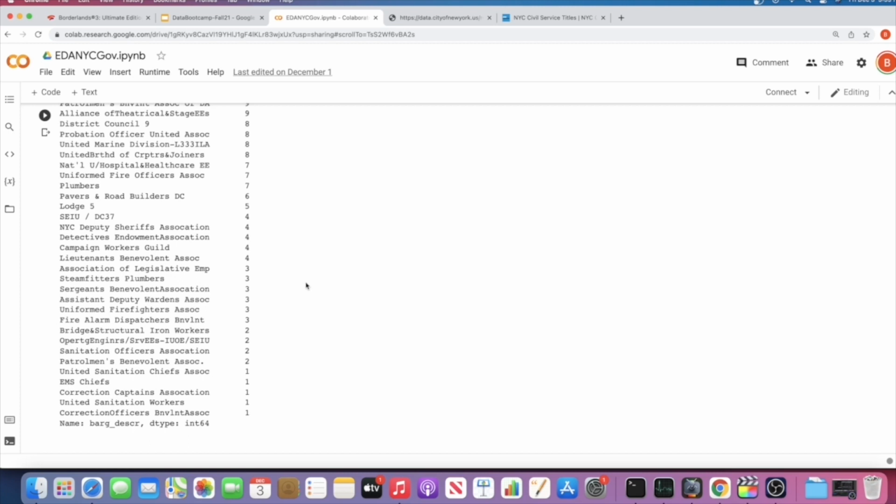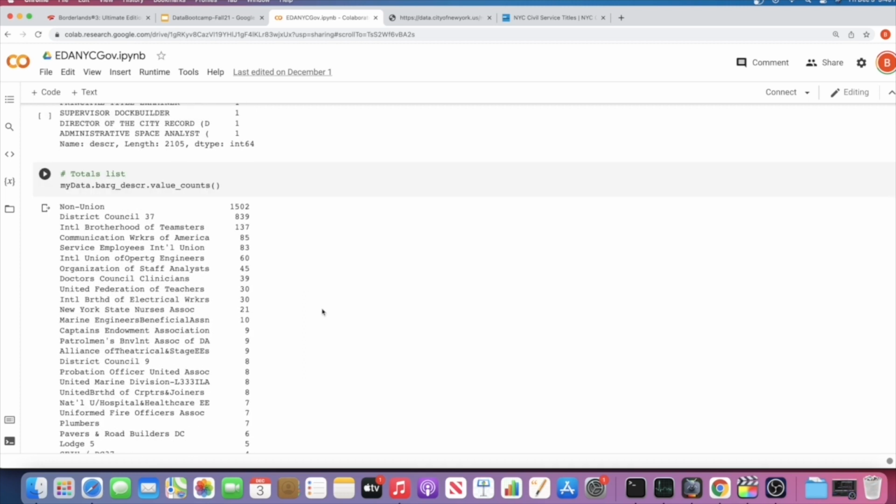It also doesn't say when titles are retired. Sometimes titles are retired, meaning they aren't allowed to be used anymore. So they may still show up here, and there's nothing indicating that. And they also don't have when the titles were actually made. So a lot of these titles may not actually be being used, which may be why we see a lot of non-unionized titles within this data set. So those are some of the limitations there. Also, this particular data set doesn't have exactly how many people are employed in each title. To get that information, we would probably have to combine this one with another data set, or at least try to, available on the Open Data Portal.